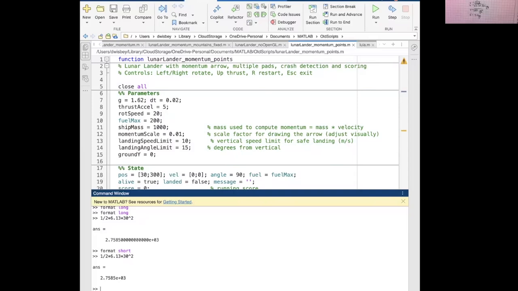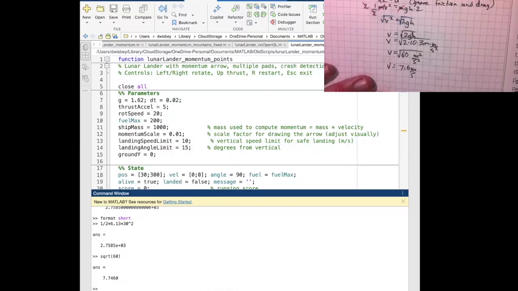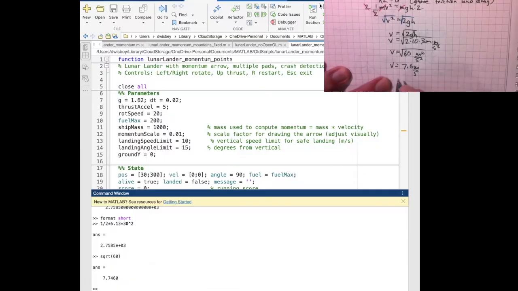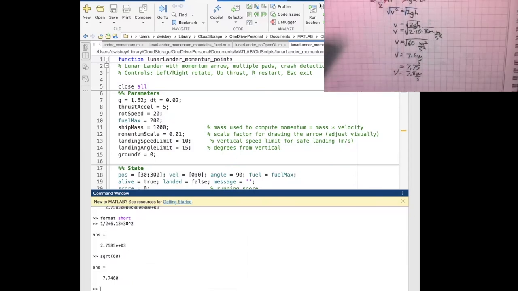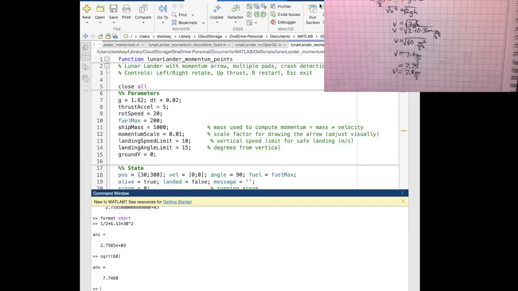Let's check it. What is the square root of 60? Oh, 7.7. I was close. I said 7.6, and instead it was actually 7.75, so this is actually closer to 7.8 meters per second for my velocity. But it was close-ish.